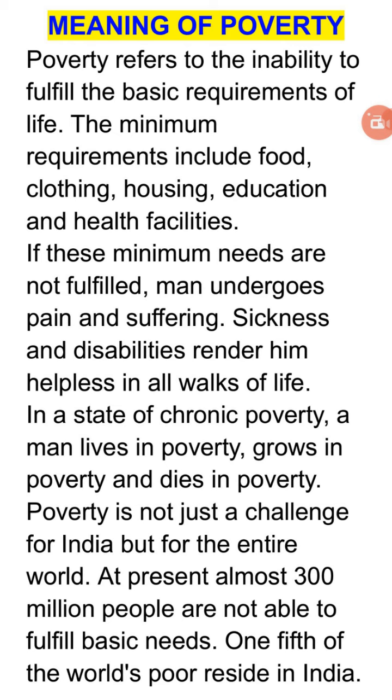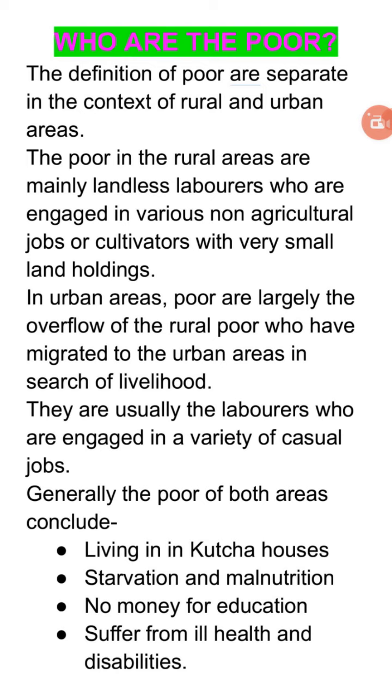But if we talk about the urban areas, the poor are largely the overflow of the rural people who have migrated to the urban area. So basically in the urban area, poverty is the result of the migration of the poor people of the rural area to the urban area. Now further, they are usually laborers who are engaged in a variety of casual jobs.